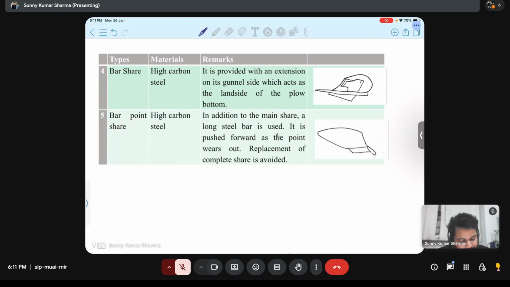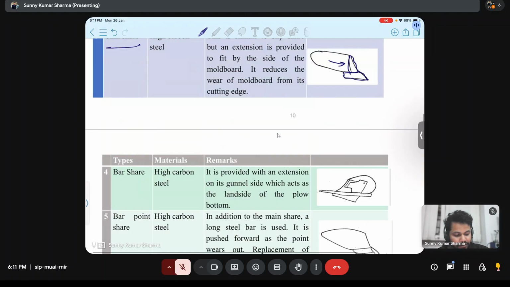In addition to the main share, a long steel bar is used. It is pushed forward as the point wears out. Replacement of the complete share is avoided. So these are the five types of share.